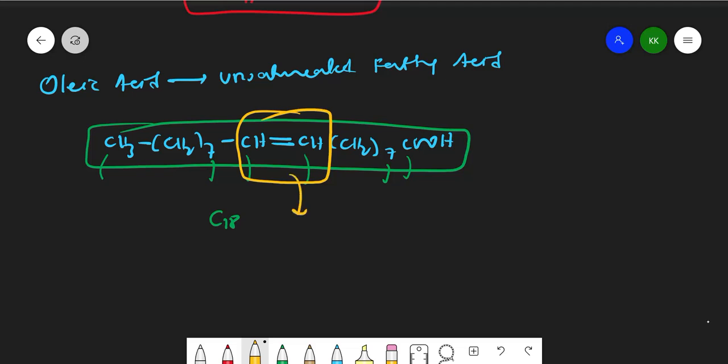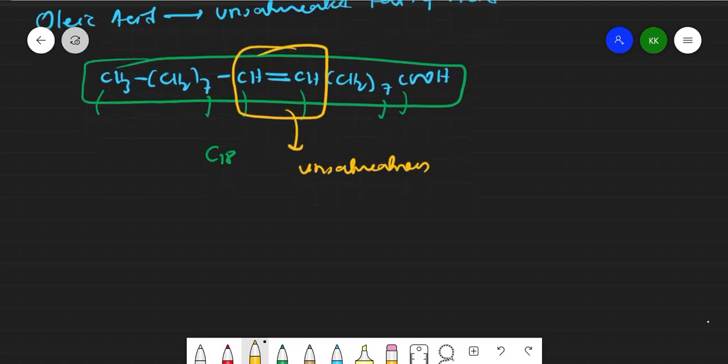Unsaturation is nothing but a double bond or a triple bond. So if I want to show this double bond here, with CH2 and CH3, CH2 how many times? 7 times, and here also CH2 7 times, and here COOH.